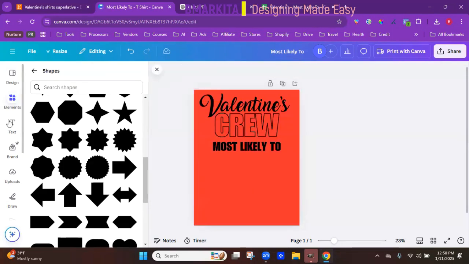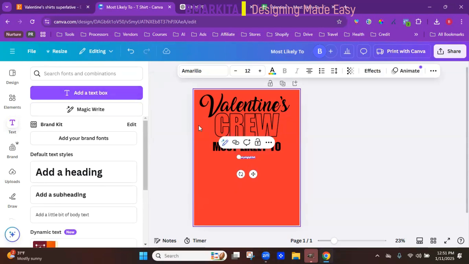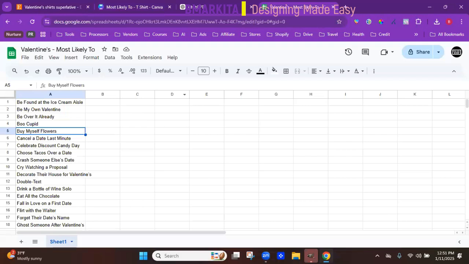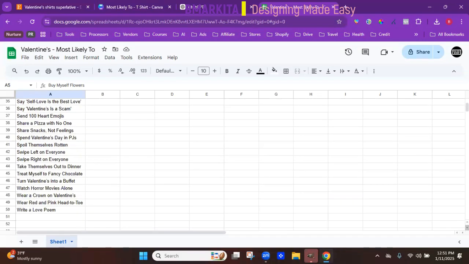So lastly with the text, we're going to go to add text box one more time. And then we're going to enter just one of the ones from our Google Sheet. I like to do the longest one so that I can scale it proportionately. And then all the rest of the sizes look good. Let's see which one's the longest.